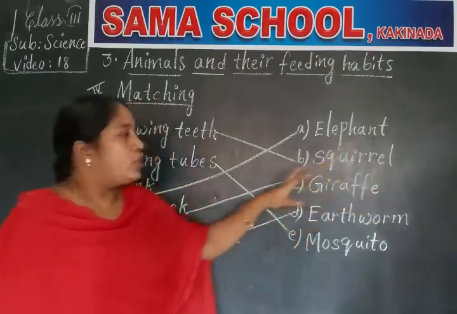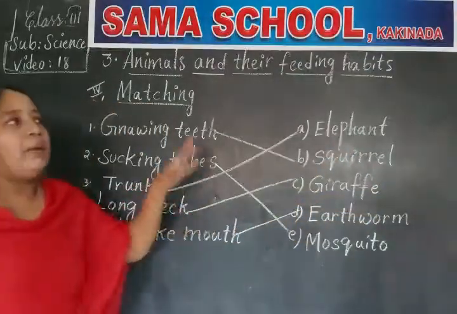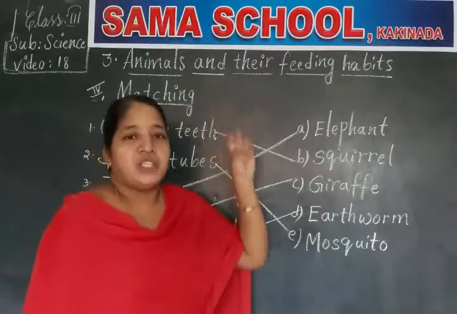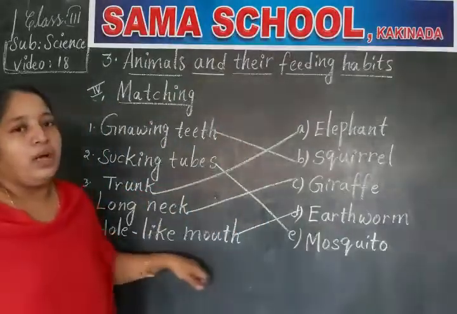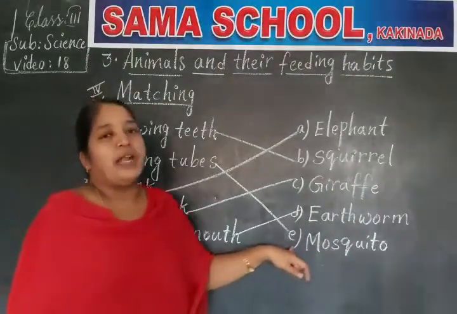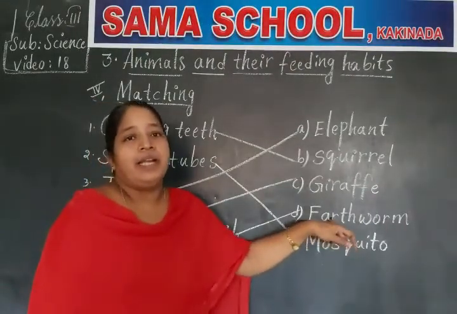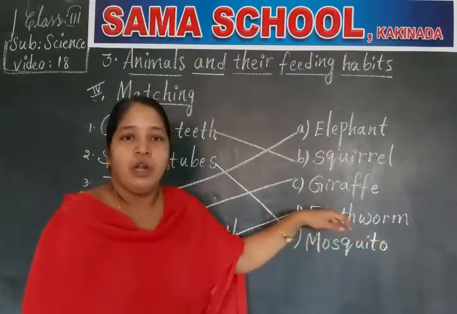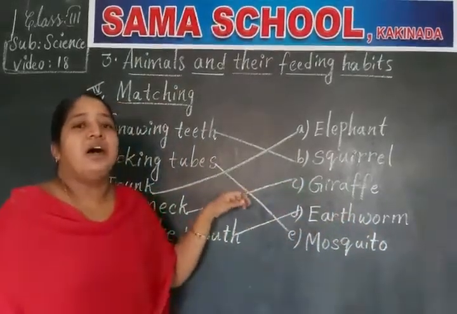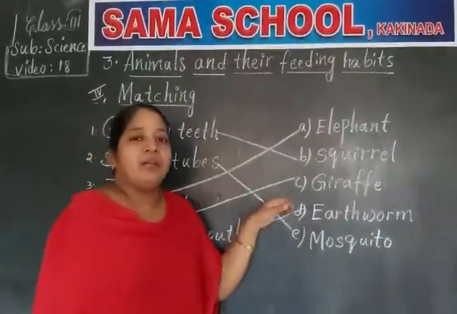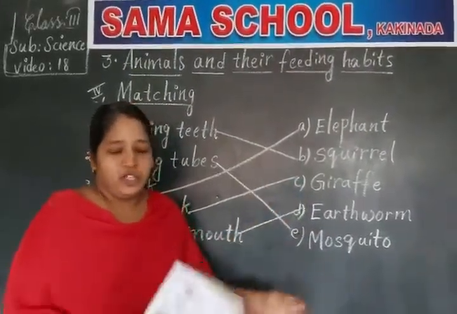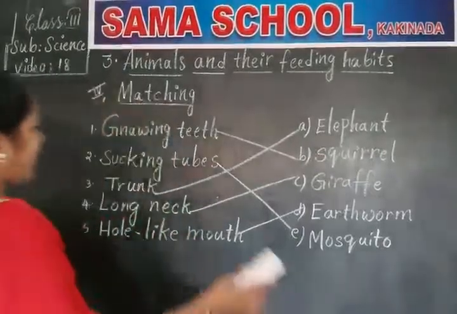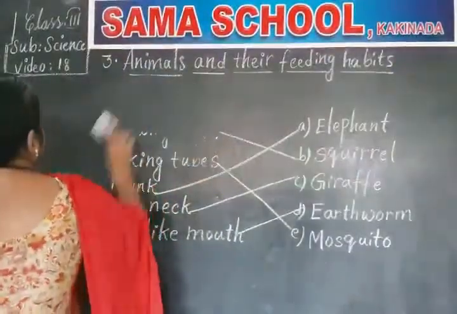With the help of this long neck, it picks the branches from the tall trees. Next, hole-like mouth. So which animal has a hole-like mouth? Earthworm. At the end of its body, it has a small hole. With that hole, it eats the mud, which consists of bits of dead plants and animals.